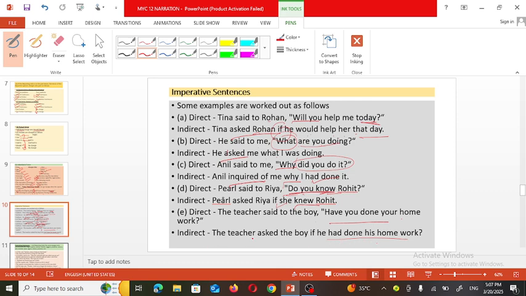The sentence can be: the teacher asked the boy if he had done his homework. But here the question mark won't be there, only a full stop. These kinds of examples are included under the heading interrogative sentences.